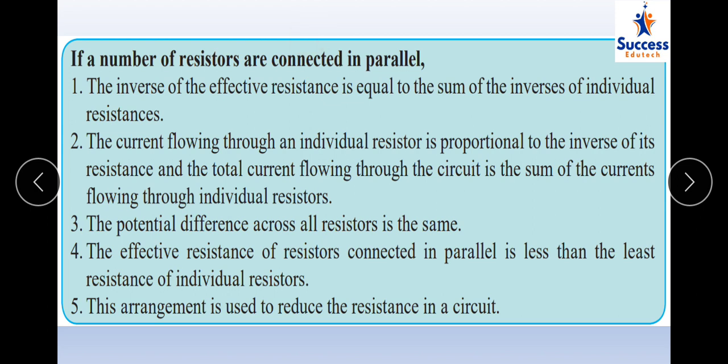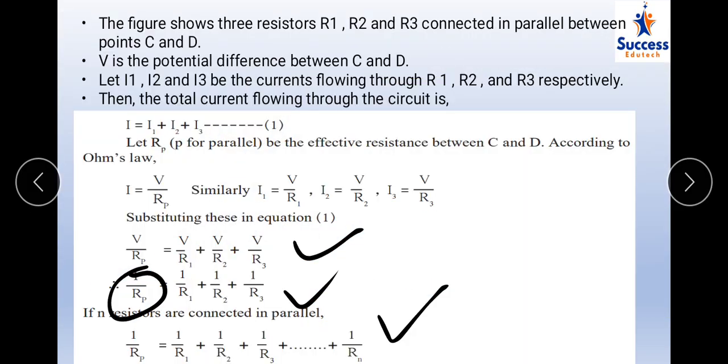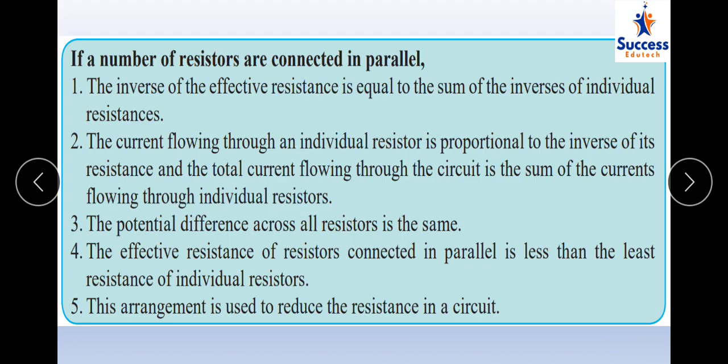If a number of resistors are connected in parallel, what happens? The inverse of the effective resistance is equal to the sum of the inverses of the individual resistances. You have seen here in the explanation that the reciprocal is equal to the sum of the reciprocals of each resistance. Inverse means reciprocal, like 1 upon Rp is equal to 1 upon R1 plus 1 upon R2 plus 1 upon R3 and so on. The current flowing through an individual resistor is proportional to the inverse of its resistance.